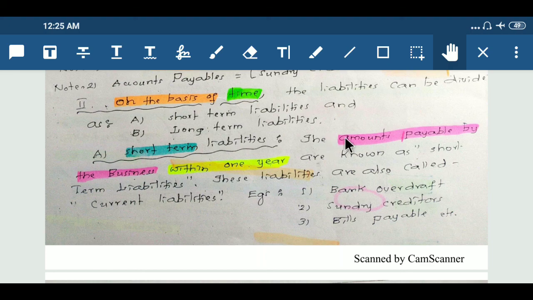Short-term liabilities: the amounts payable by the business within 1 year are known as short-term liabilities. These liabilities are also called current liabilities. For example, bank overdraft, sundry creditors, bills payable, etc.